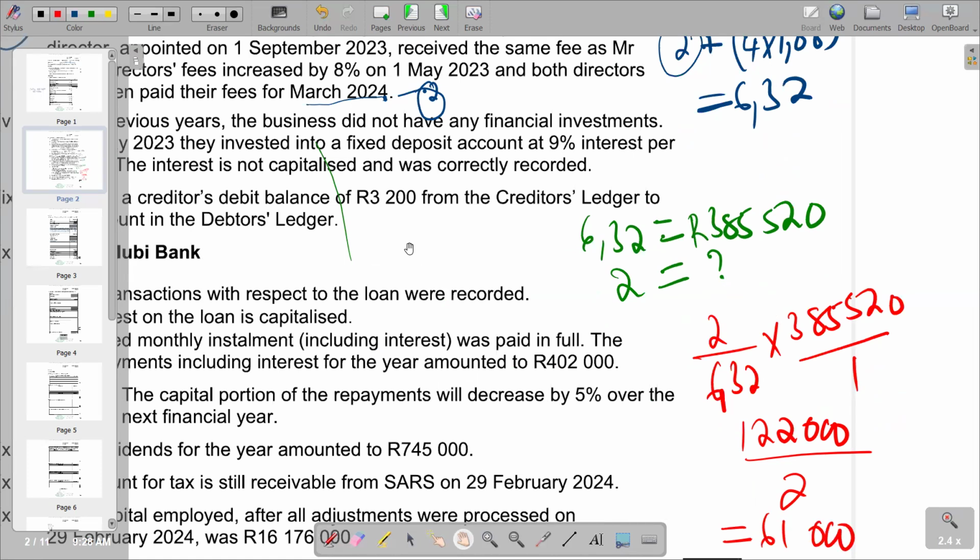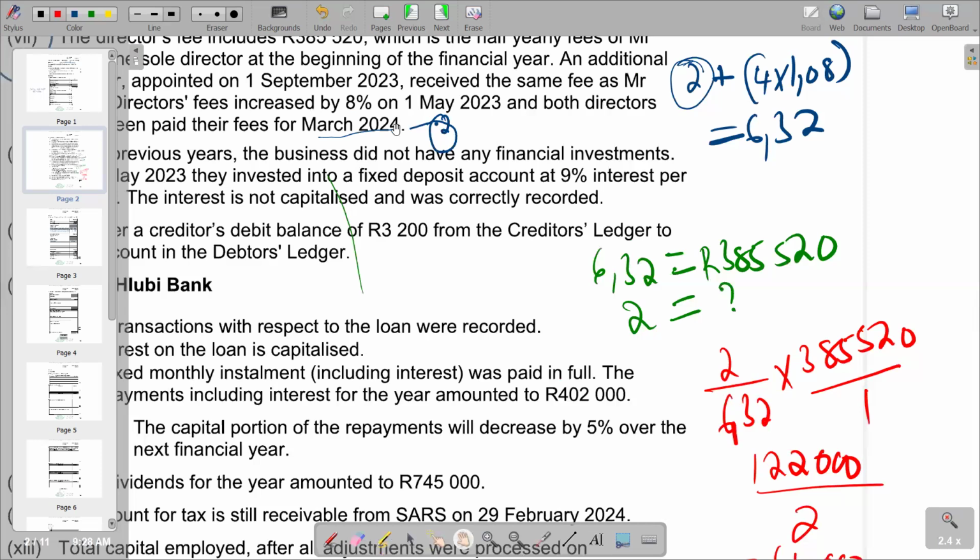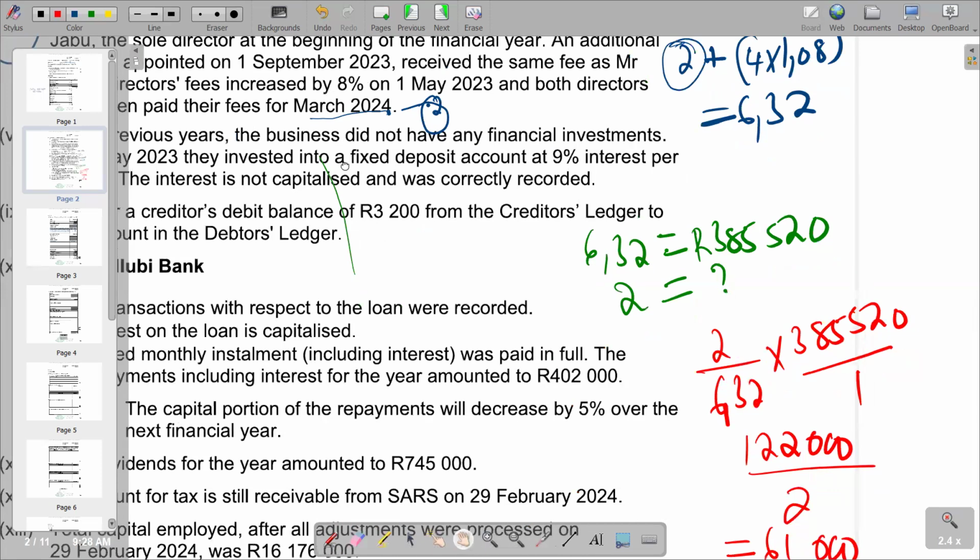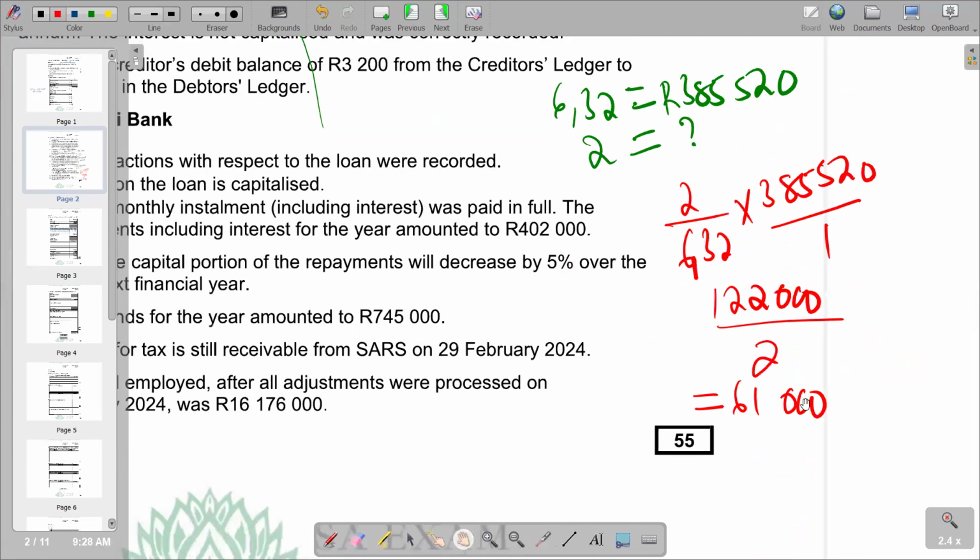But the fee that we want to remove, remember, is for March 2024, and it was after the increase, because the increase transpired on 1 May 2023. So March 2024 is after. That's why we want to calculate the fees for March 2024 so that we remove that one. Then since the monthly one before the increase was 61,000, we multiply 61,000 times 1.08 to get the one that is after the increase.